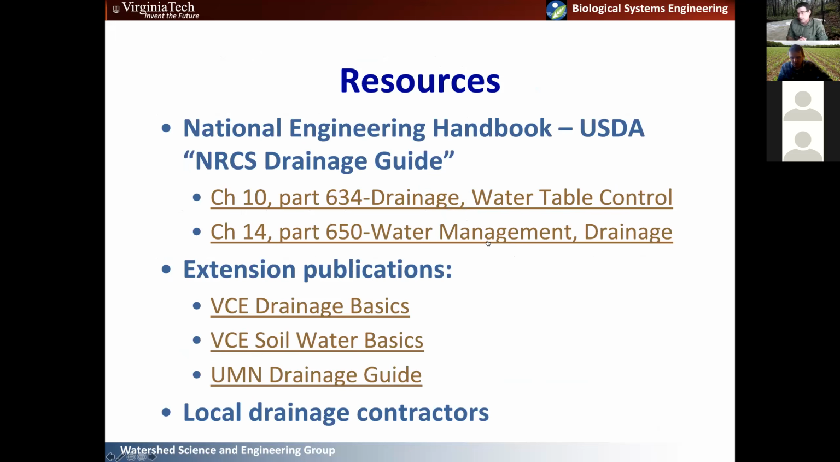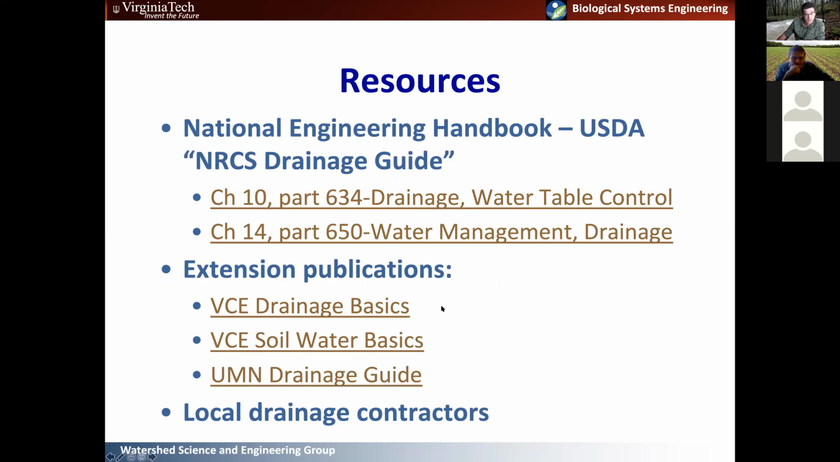Okay, so wrapping up on this last slide here, I've got a bunch of different resources that might be helpful. Again, so the National Engineering Handbook is a great resource, I think, for all things agricultural engineering related. But there's two chapters that are particularly relevant to drainage. One is water table control, and one is the drainage water management. And so I will share those as well.